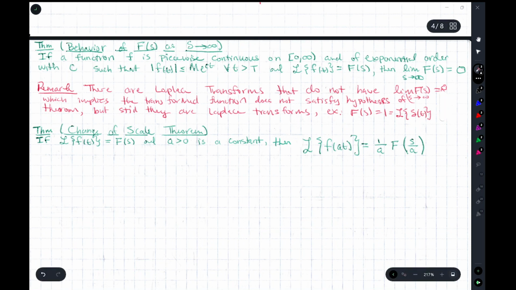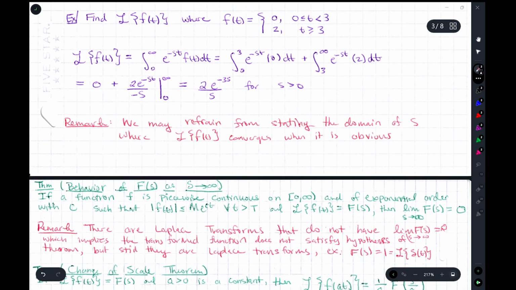All right, here goes another theorem. The behavior of F of s as s goes to infinity. If a function f is piecewise continuous and of exponential order with c such that we have this, then we know from the existence theorem that the Laplace transform exists, and is equal to F of s. Then the limit of F of s as s goes to infinity is 0. So if you go back and look at all the Laplace transforms we've looked at so far, they're all piecewise continuous and of exponential order, except in that remark, right? But otherwise, you could tell that as s goes to infinity, you get a 0.